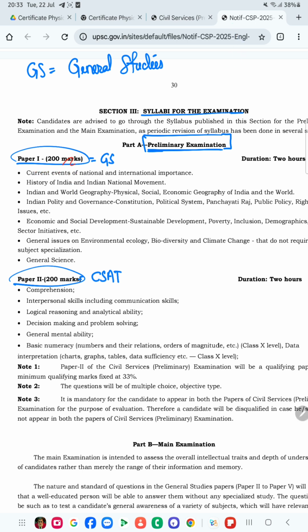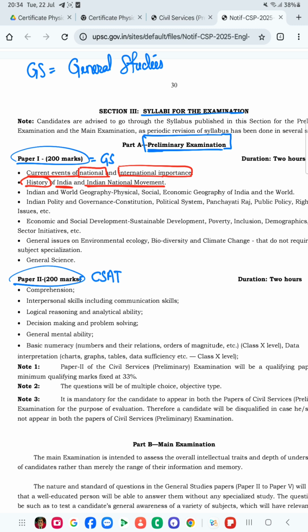It is telling us the current events of national and international importance. Next, the history of India and the Indian freedom movement. Two things in history: we have to know the overall history of India, and how the Indian national movement took place.